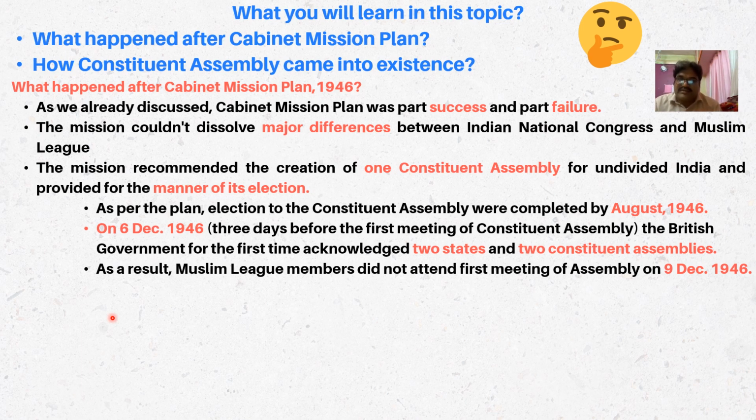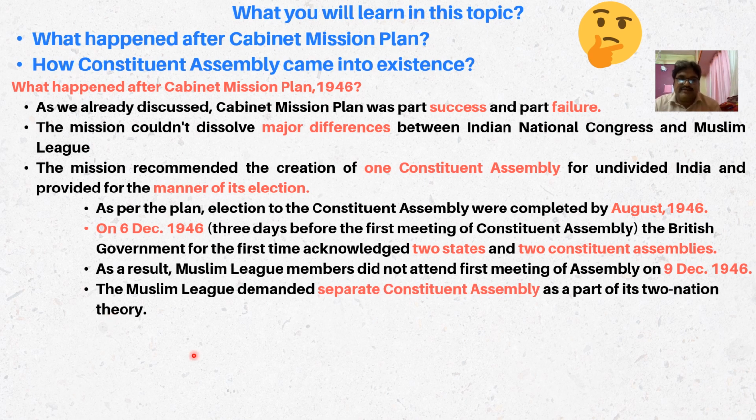After the August election, the first meeting of the Constituent Assembly was organized on 9 December 1946. But even though the Muslim League members were elected, they decided to boycott the Constituent Assembly because on 6 December the British government gave a different offer, that is two states and two Constituent Assemblies, and that's why they thought it was completely meaningless to sit in the Constituent Assembly when they were going to get their own. So these are the events that happened.